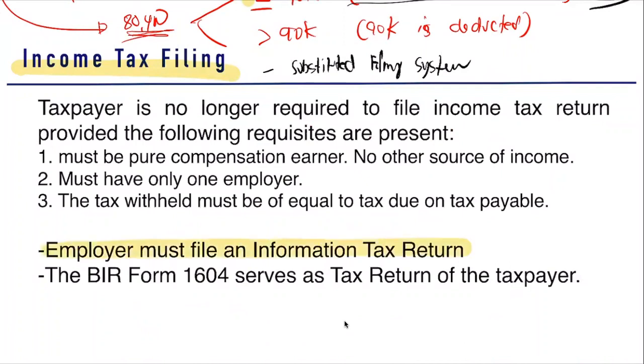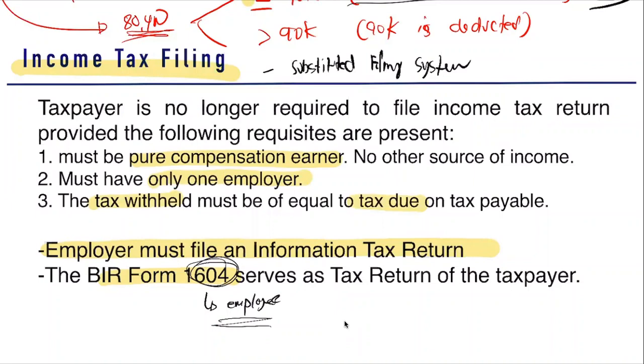It is the employer who will file the income tax. So the employer will give 1604 to the employee. Kailan ulit tayo magkakaroon ng substituted filing? If you are a pure compensation income earner, you only have one employer, and the amount withheld is equal to the amount due.